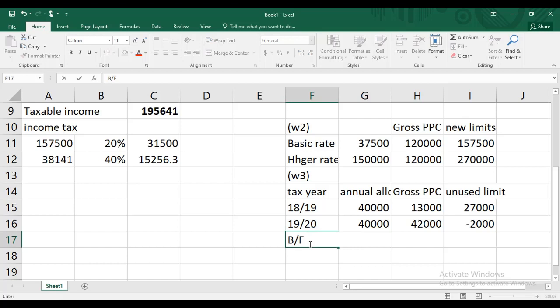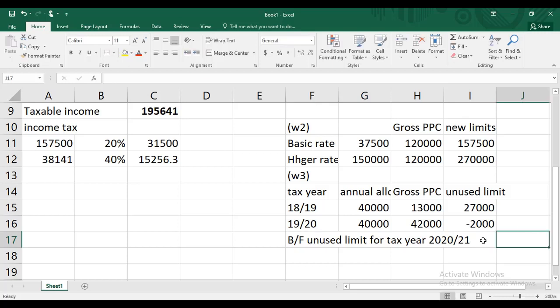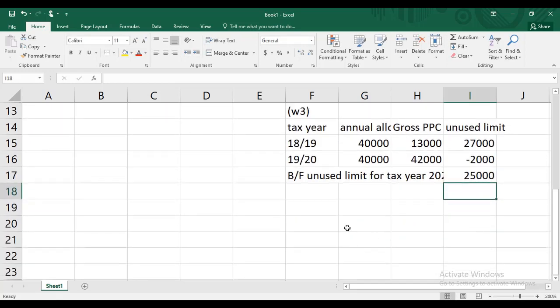Brought forward unused limit for tax year 2021. That's going to be great. Take this. What a nice 25,000. That's great.